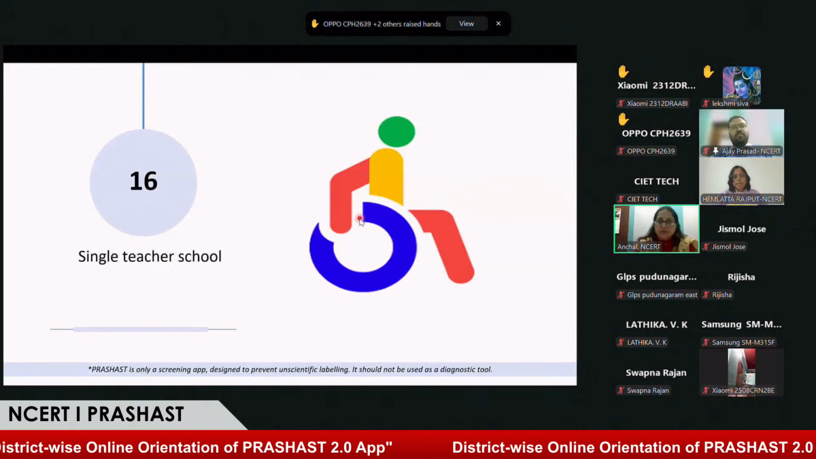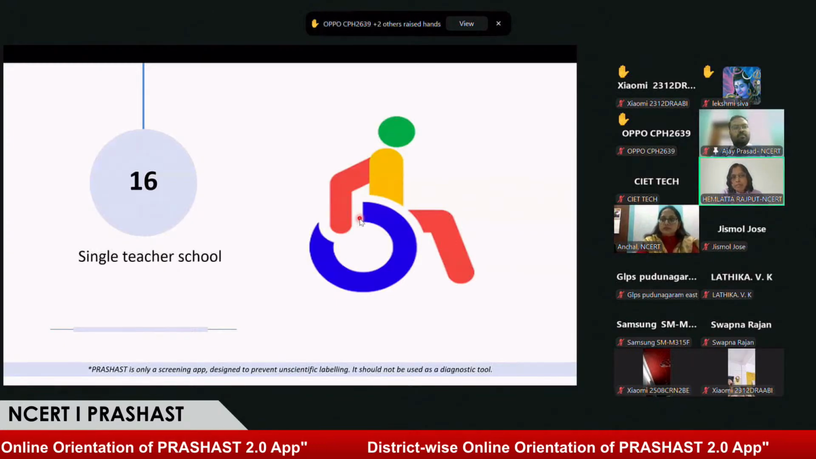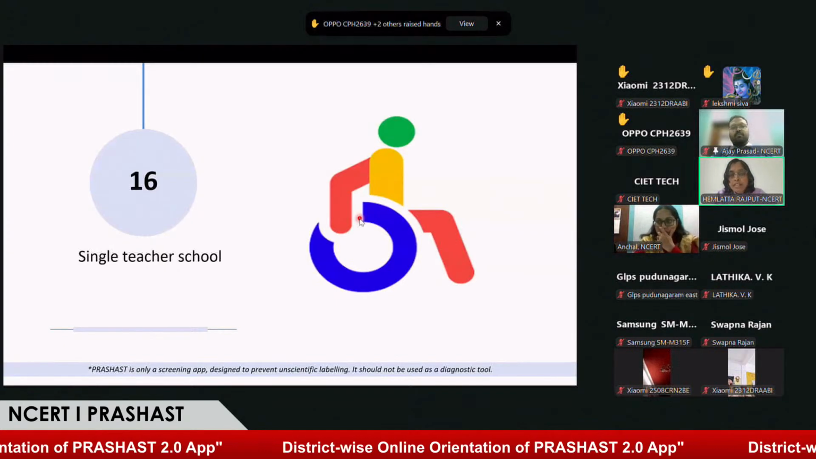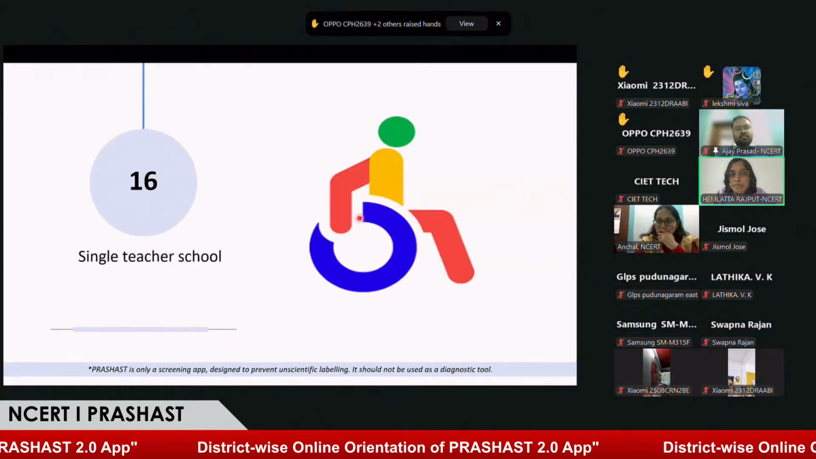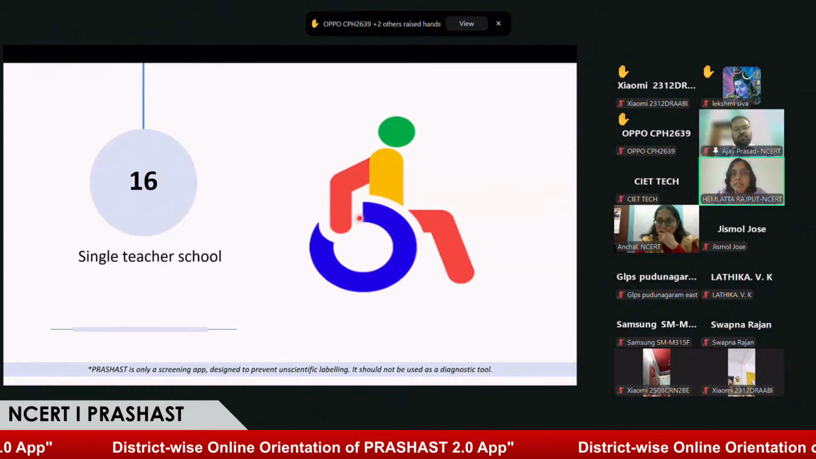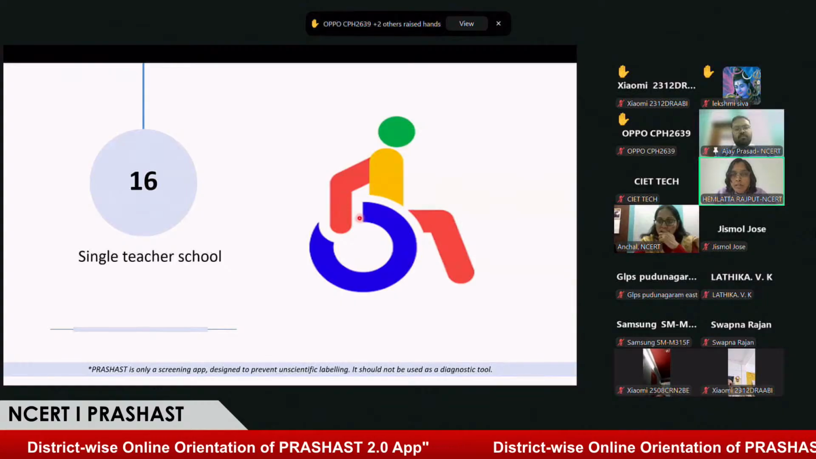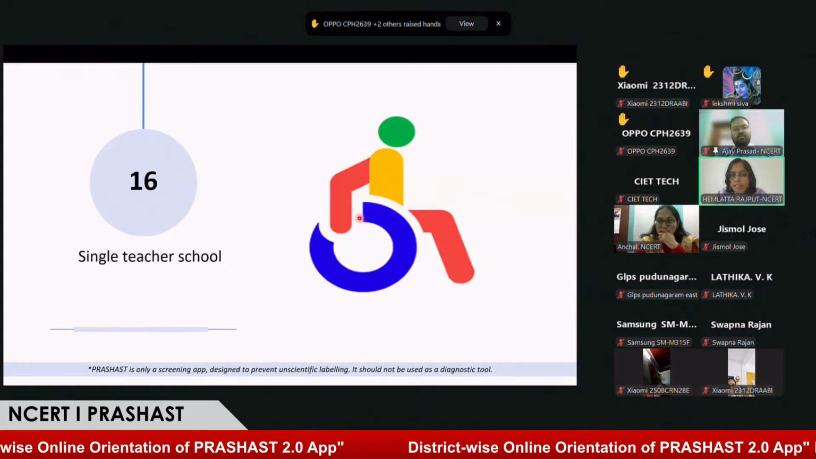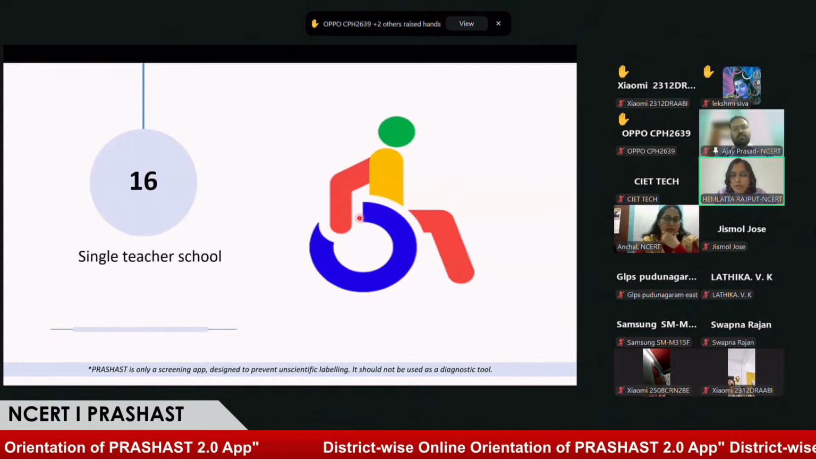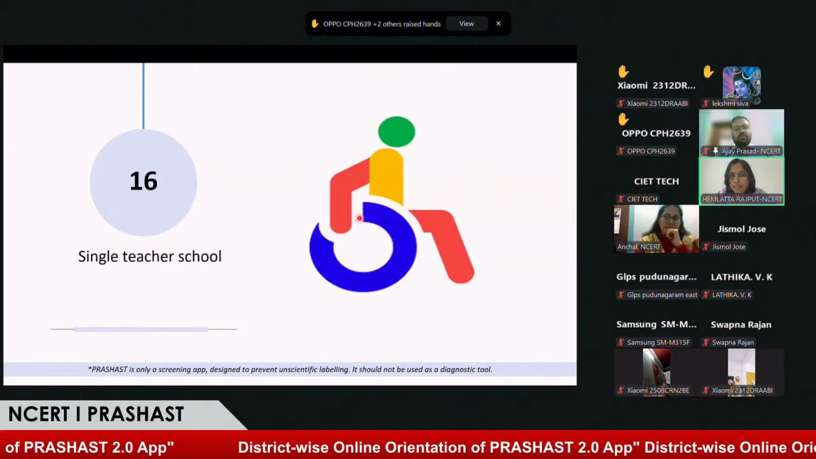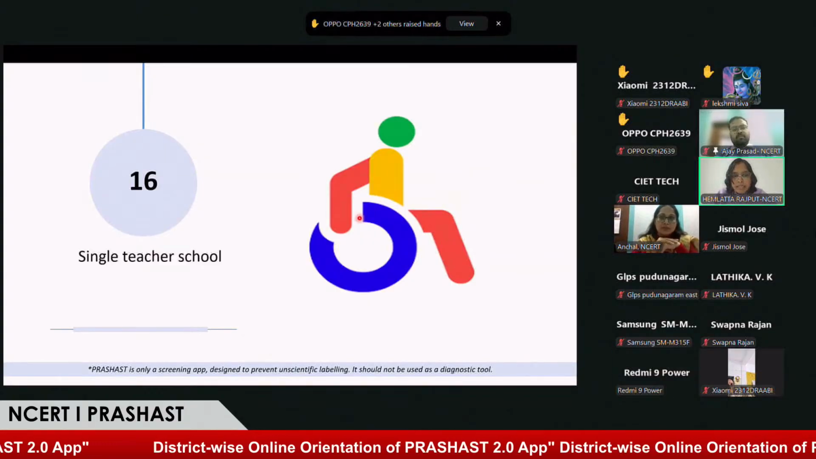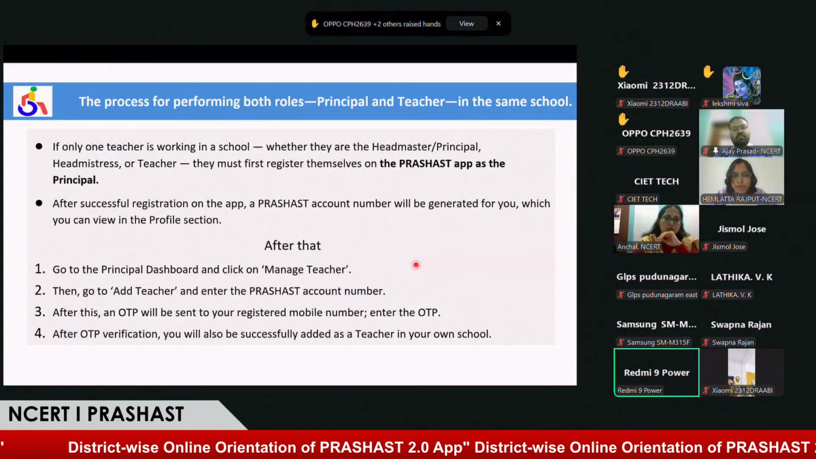So, a very important feature we have developed for the present PRASHAST application, which was not available in the previous version, is for single teacher schools, where one individual performs the role of teacher as well as head teacher. They can use this function and perform the tasks under the head teacher role of the PRASHAST application. Let's see how it will work.